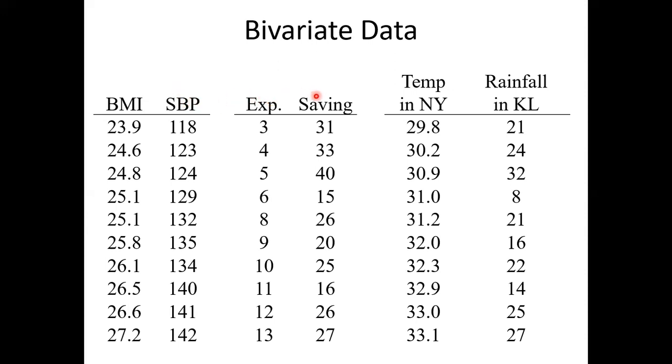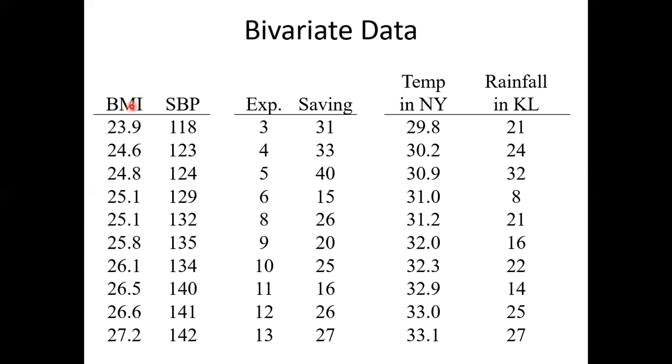Expenditure and saving. Are they two quantitative variables? Expenditure is how much you spend. Saving is how much you save. Is it a quantitative variable? Yes. Here, temperature in New York, rainfall in KL. Are they quantitative? Yes. Let's come back to this.